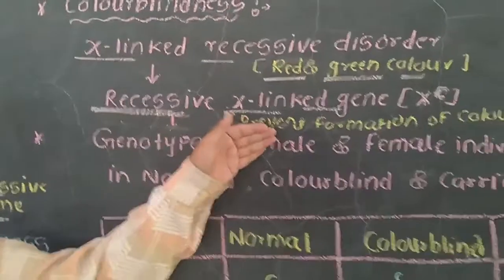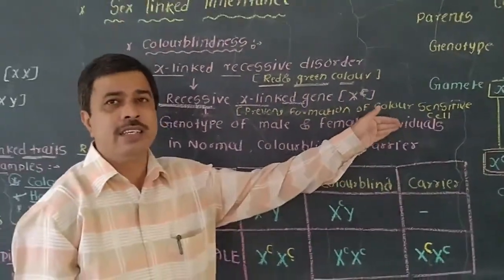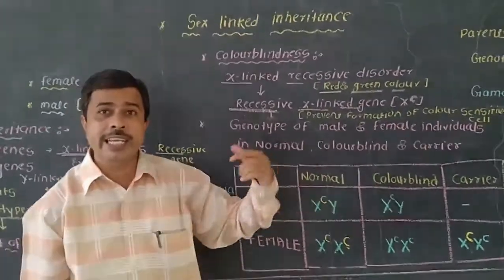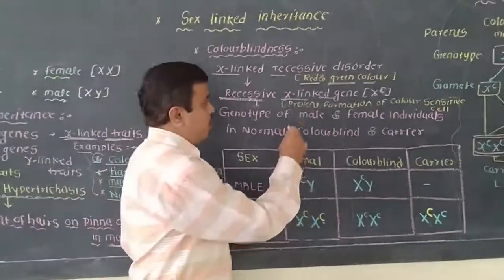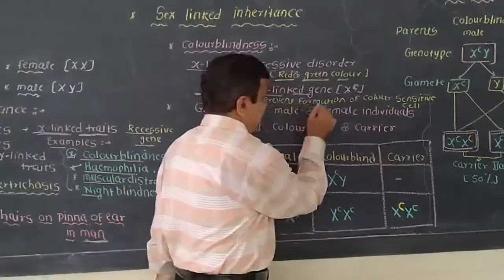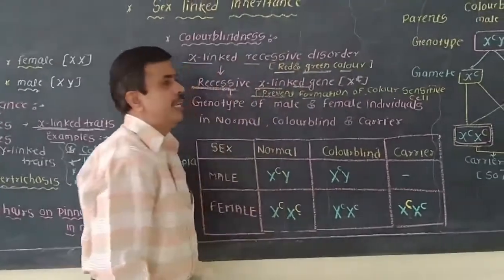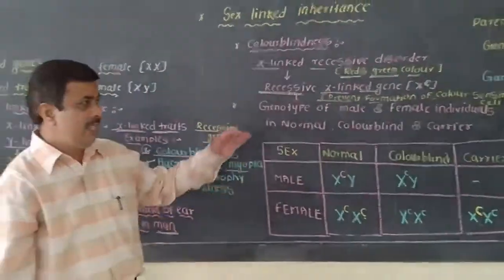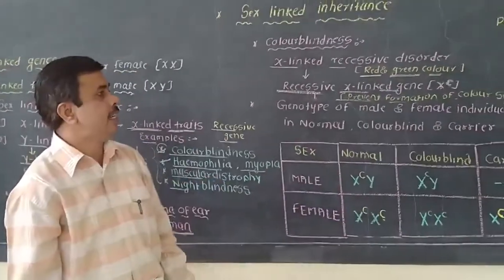These genes prevent the formation of the color-sensitive cells, that is the cone cells, in the retina of the eyes. Hence, these cells cannot distinguish the red and green colors.